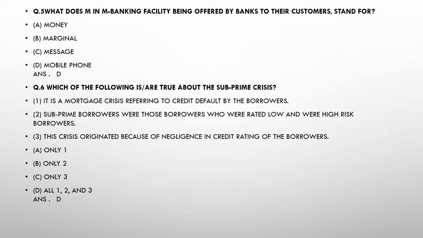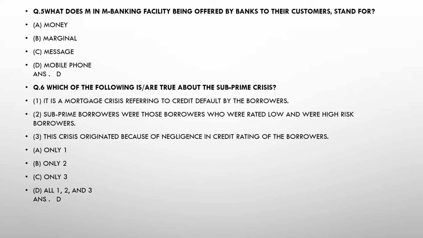Which of the following is true about the subprime crisis? Here are 3 statements. The first statement: it is the mortgage crisis, referring to the credit default by the borrowers. Second, subprime borrowers were those borrowers who were rated low and were high-risk borrowers. And third, this crisis originated because of negligence in the credit rating of the borrowers.